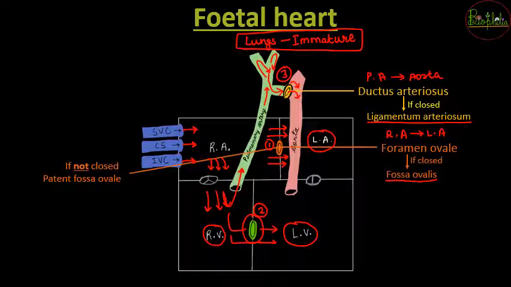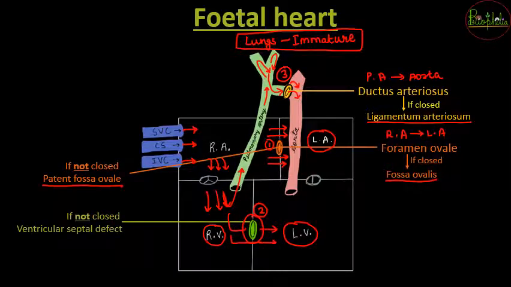So अगर foramen ovale close होने की जगह पे, if it doesn't get closed, it creates a defect that is called as patent fossa ovale. If the opening between the right ventricle and the left ventricle doesn't get closed, it will be called as ventricular septal defect.